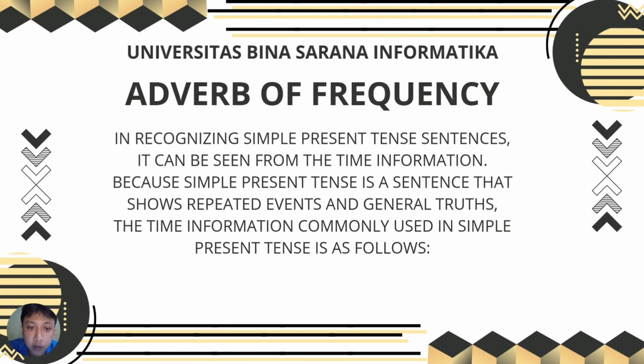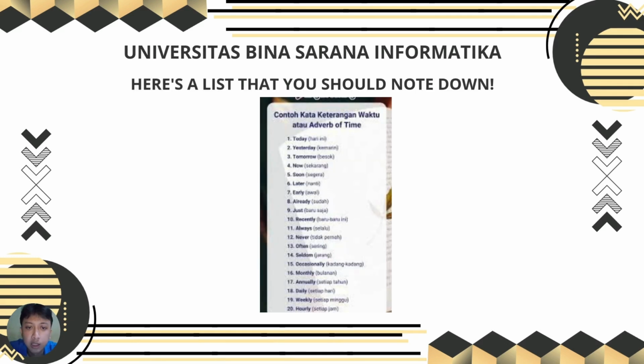Adverbs of frequency. In recognizing the simple present tense, it can be seen from the time information because the simple present tense is a sentence that shows repeated events or general truth. The time information commonly used in the simple present tense is as follows. Here's a list that you should note down. Examples of adverbs of time: today, yesterday, tomorrow, now, often, always, already, and just.